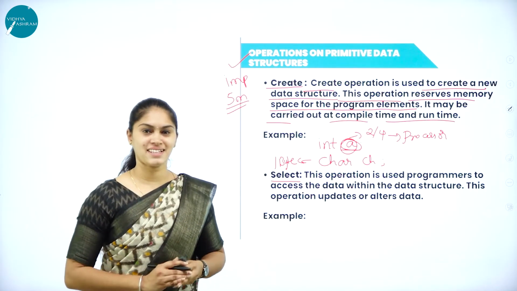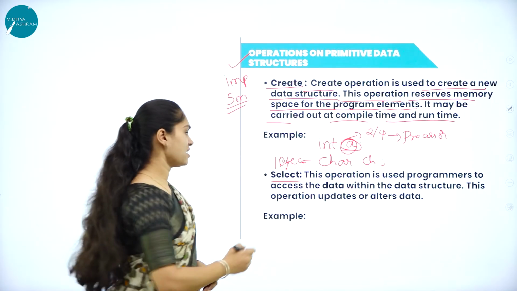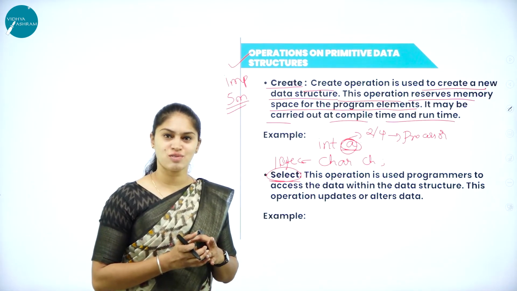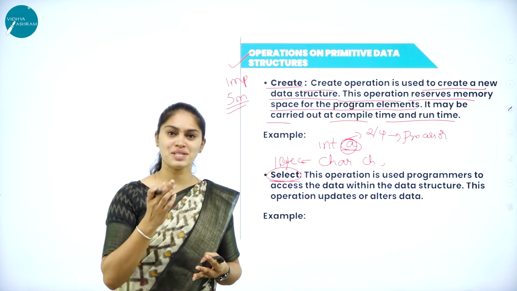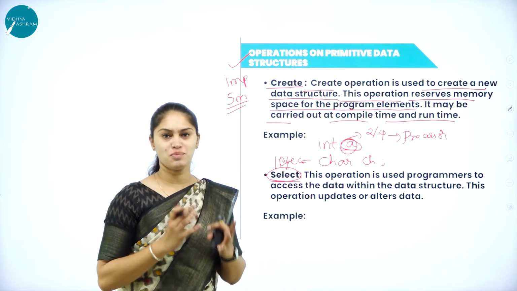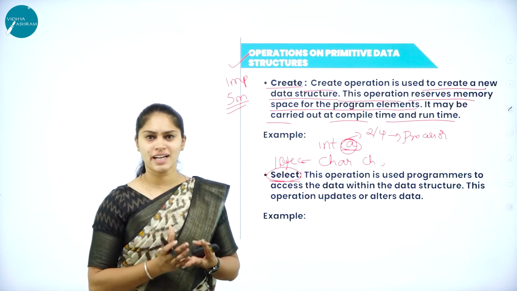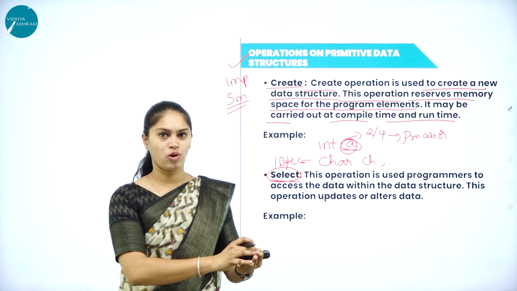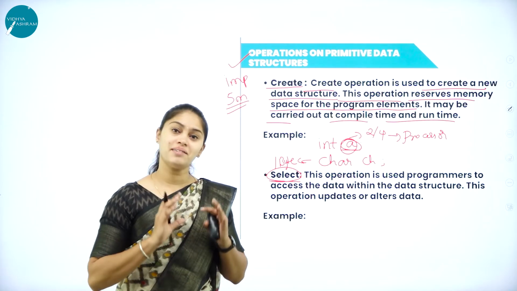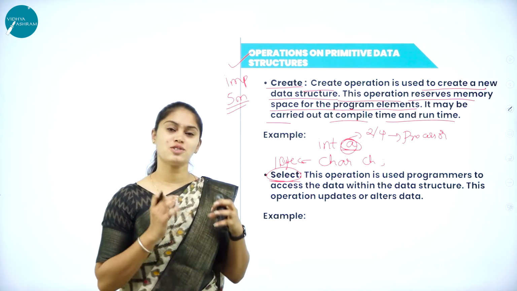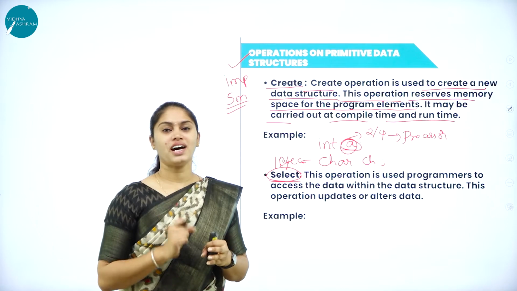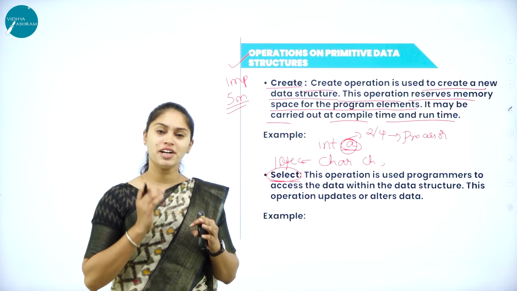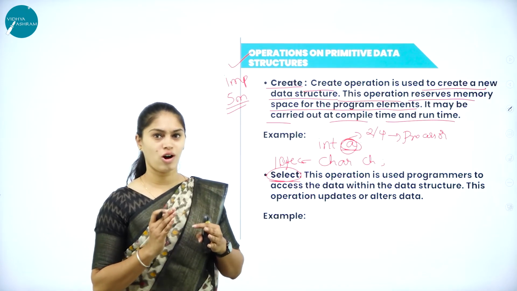Now we'll see the next data structure operation, that is select. As the name indicates, select means we are going to fetch the data as per our requirement. A data structure is a collection of data. Can I call a single data a data structure? No. It will be a group of data, a bulk amount of data. So based on our requirement, we are going to fetch the data. We are going to select it in order to perform a particular type of operation.